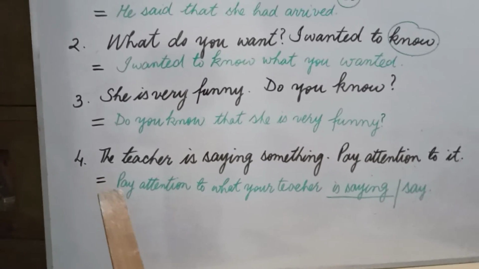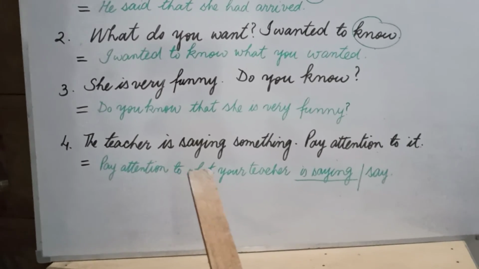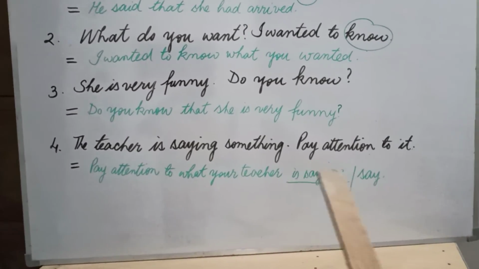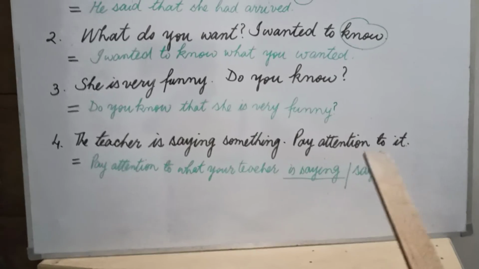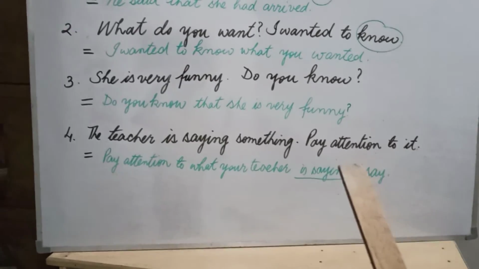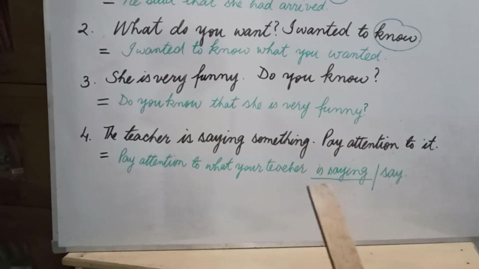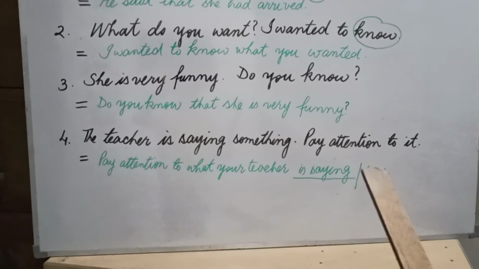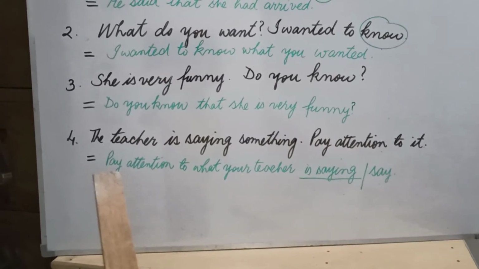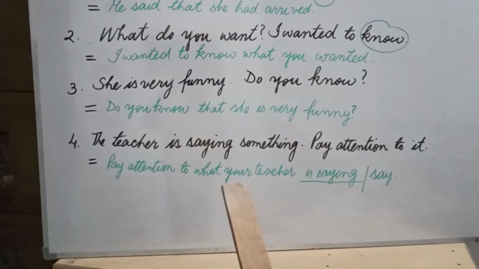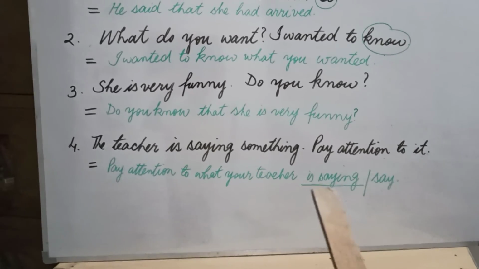Now let's come to sentence number 4. The teacher is saying something. Pay attention to it. Pay attention to it is a type of what or whatever. That's why we will change this a little bit and we will write pay attention to what or whatever your teacher is saying or says.